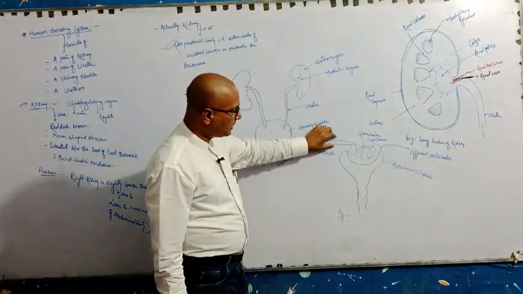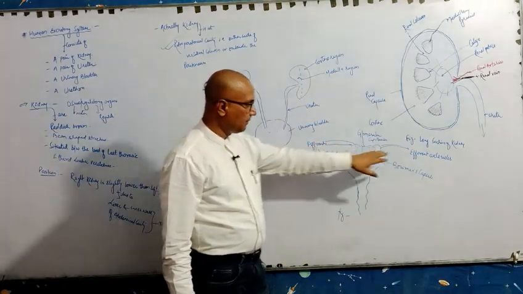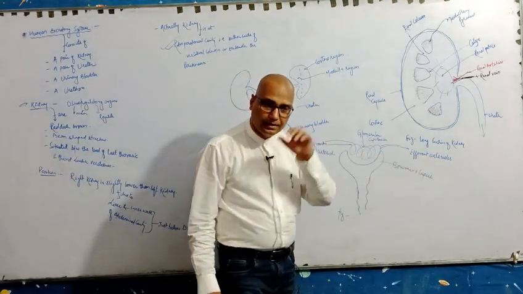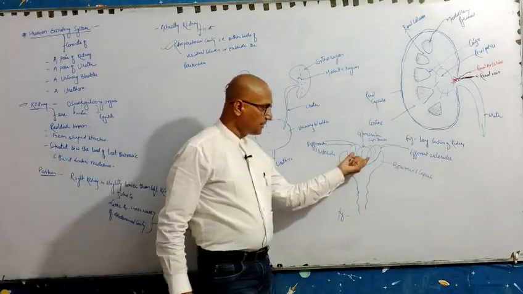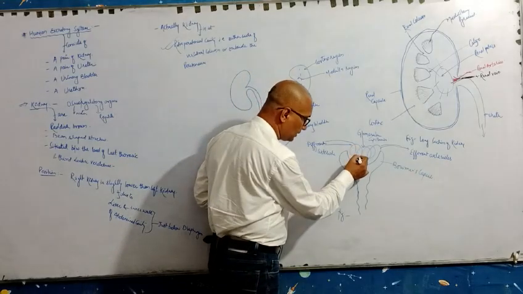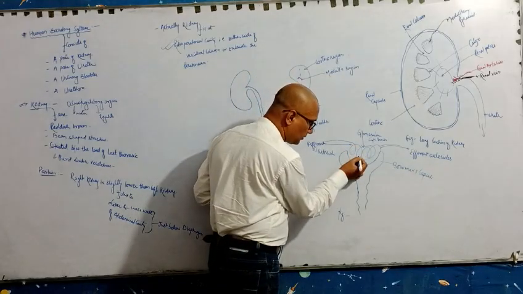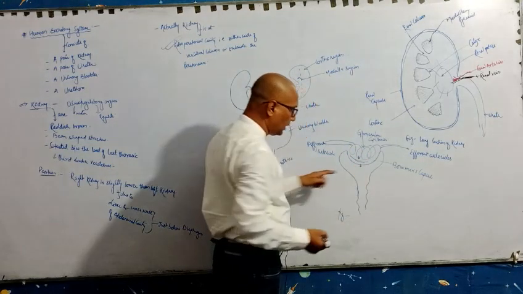You see the diameter: the afferent arteriole has more diameter, and the efferent arteriole has less diameter. Due to this difference in diameter, pressure is created here. Then the blood is filtered. The plasma has to pass through this membrane. Here is the basement membrane, and then after the membrane of